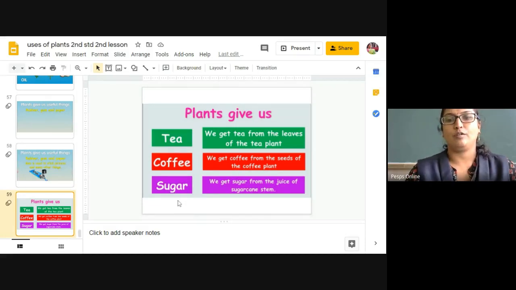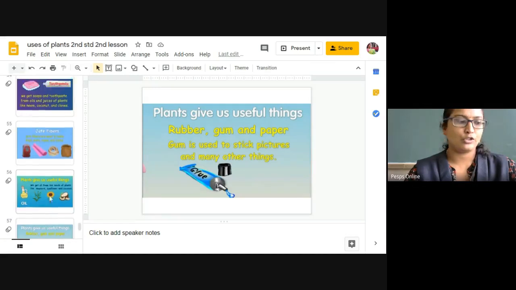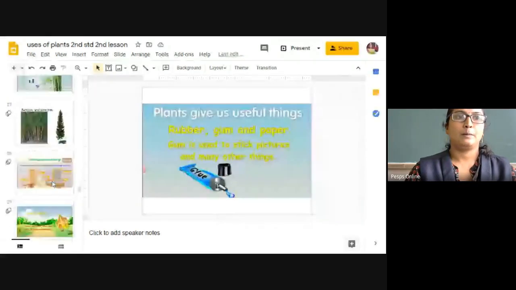Then sugar. How are you going to get the sugar? You are going to get the sugar from the sugar cane stem. First, what you have to do for that? You have to extract the juice from the sugar cane stem. Then you have to boil it by adding some calcium carbonate to it. Later you are going to get crystals of sugar. So these are the uses that we are going to get from the plants.